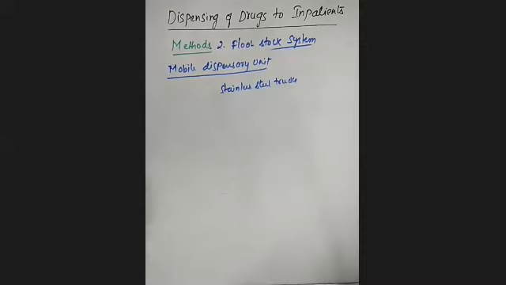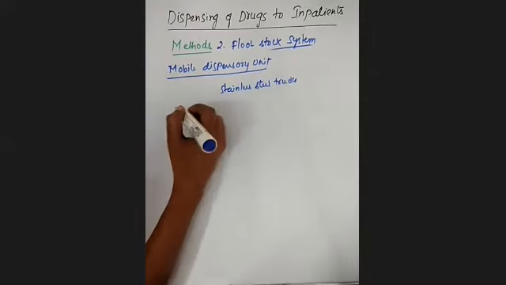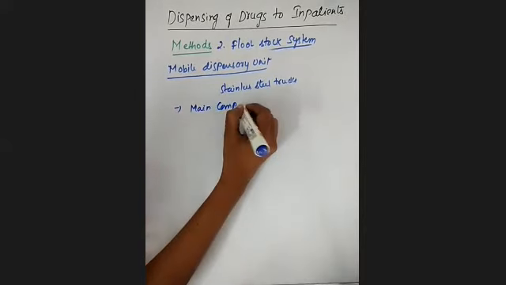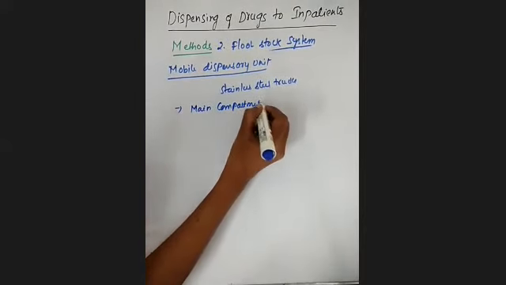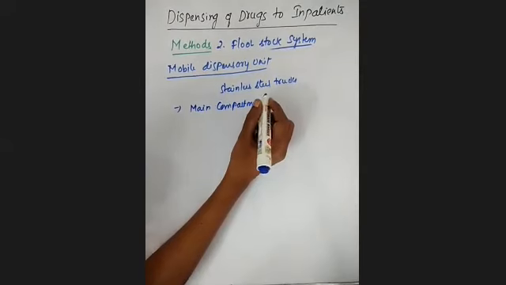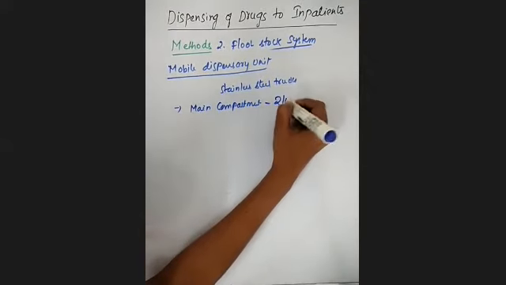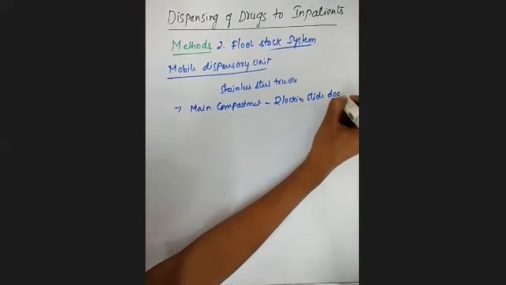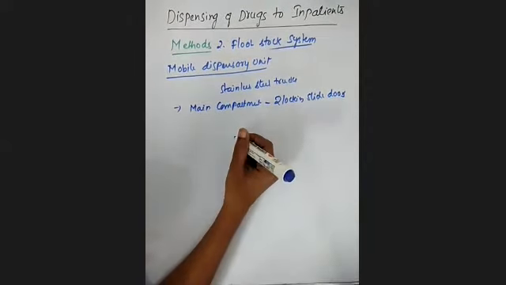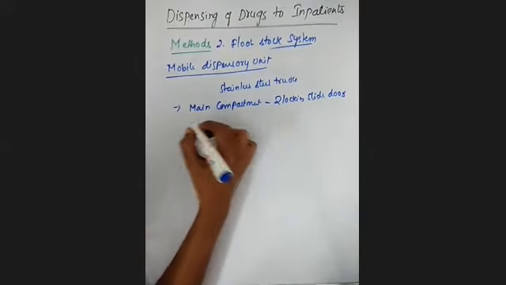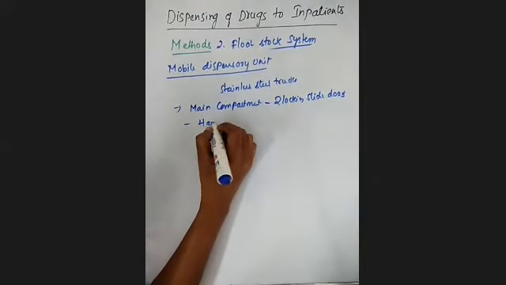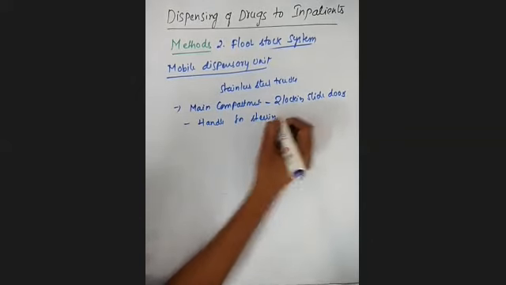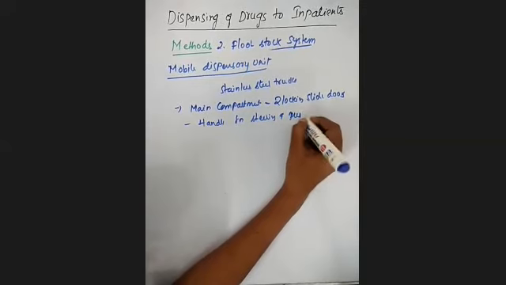Clear? And this stainless steel truck has one main compartment. In this main compartment there are two locking slide doors. Not only that, it has a handle for steering and also for pushing.